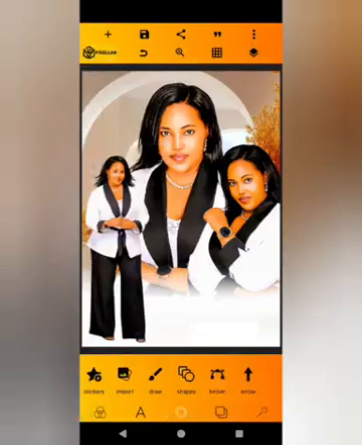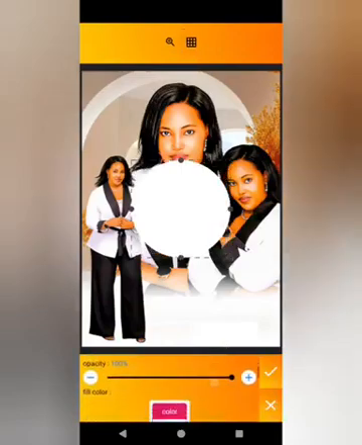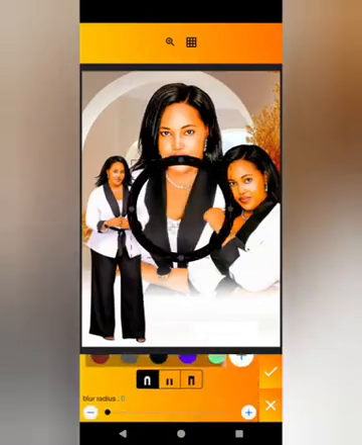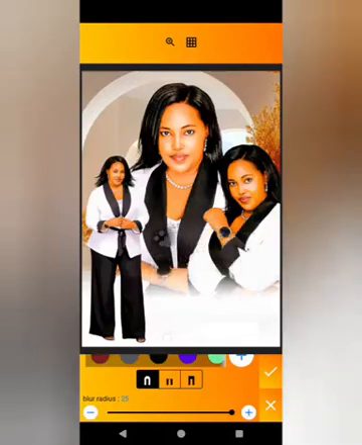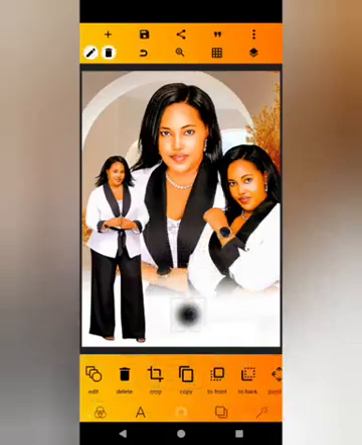After locking it, I want us to work on something. Let's click on the shapes. Radius, increase to 100. Shape opacity, reduce to 0. Stroke width, increase, and then the blur radius also increase. After increasing it, use your free hand to reduce that. So this is another way of creating a shadow. Just increase the size like that, and then you make it like that, then you reduce the size.